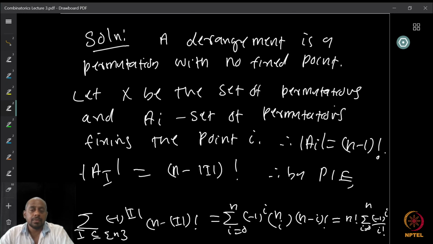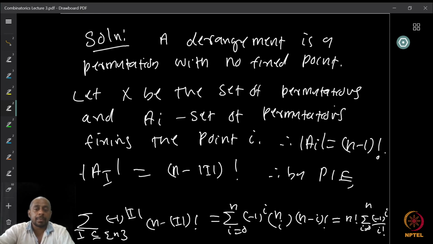Now, n choose i has (n minus i) factorial appearing below, so I can cancel that out. And n factorial is common to all, so I can take that out. So that is n factorial times summation i equal to 0 to n of (minus 1) raised to i by i factorial, the remainder from the n choose i. So this is the number of derangements.